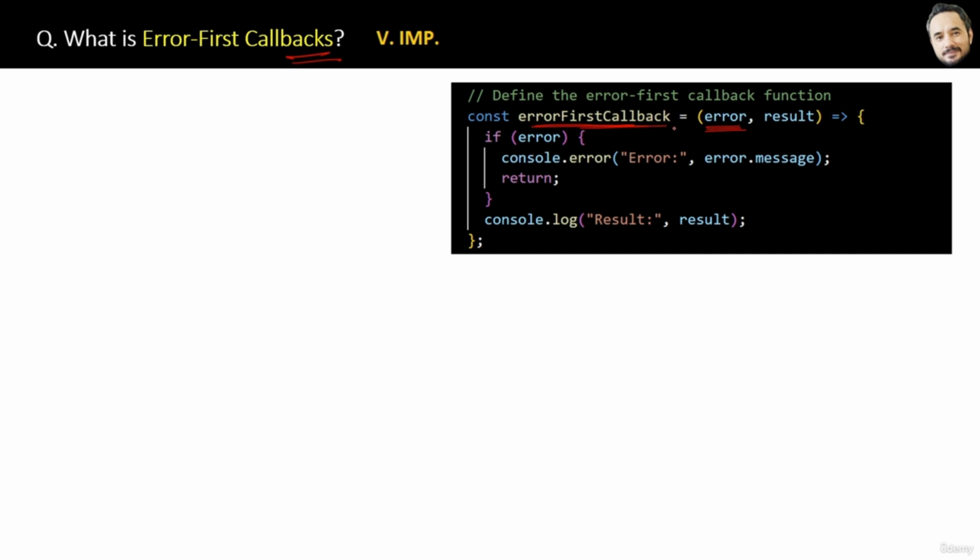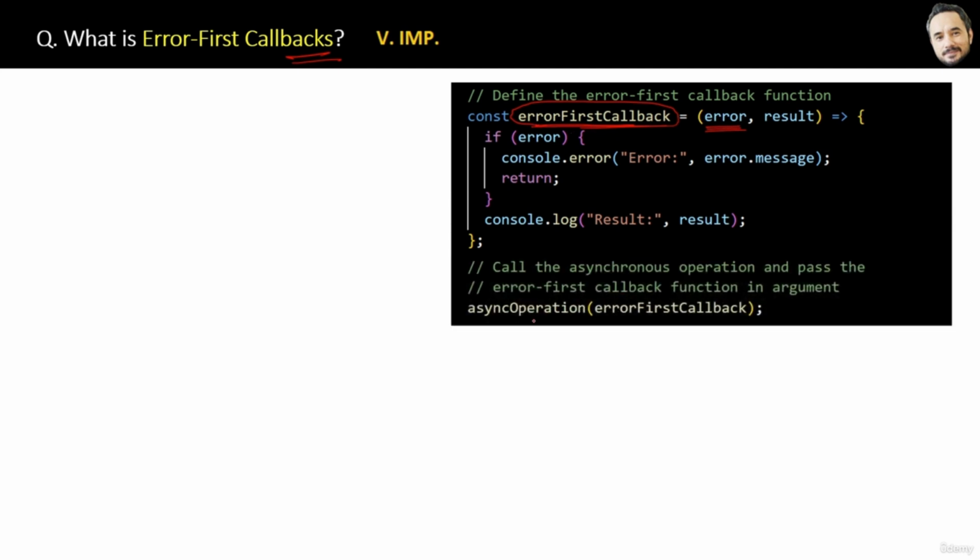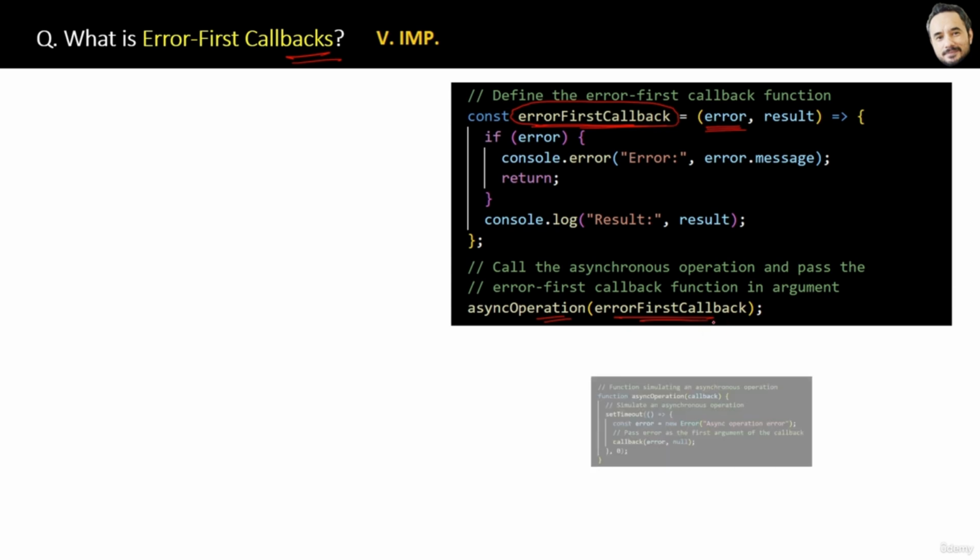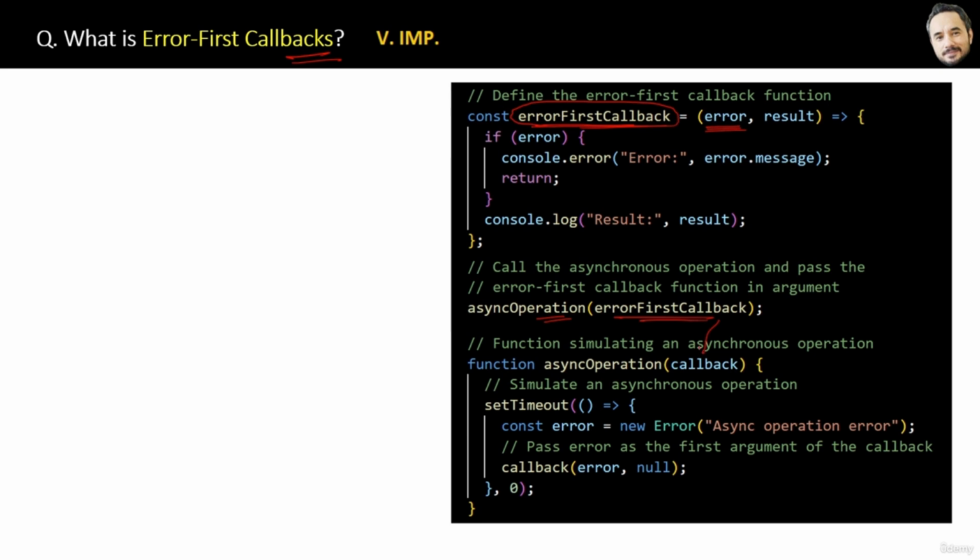Because we can use this function only by passing it as a parameter in another function like this. See, if you look at the body of this async operation function, it receives this error-first callback function as a parameter. So now you understand the naming, right?